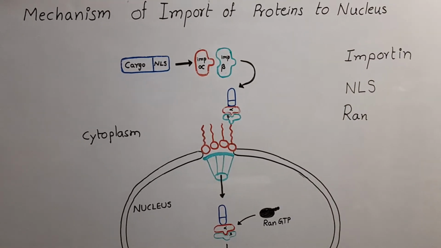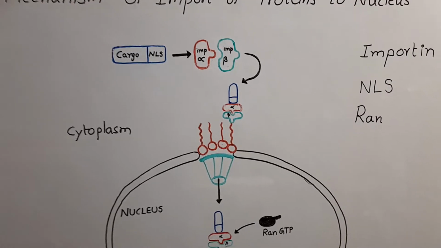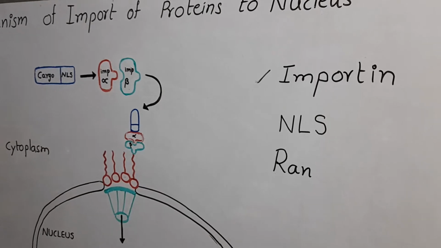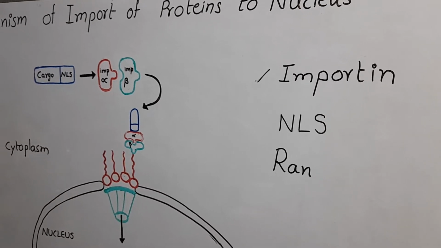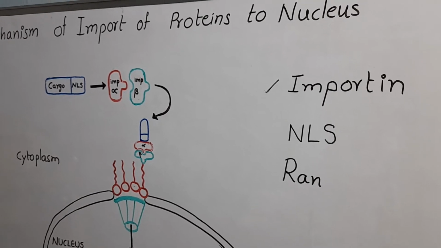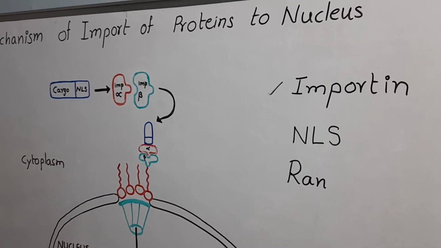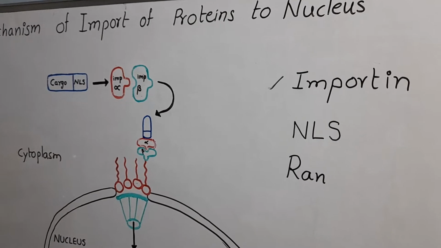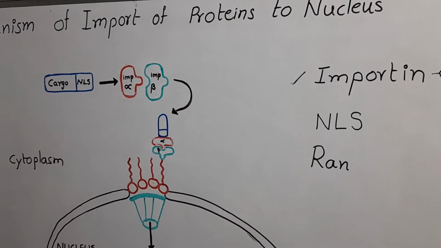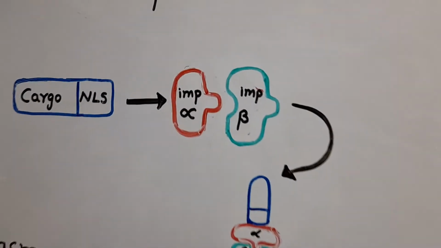Before discussing the import of proteins, we have to discuss importins, nuclear localization signal, and RAN. Importin is a type of karyopherin. It transports protein molecules from the cell's cytoplasm to the nucleus. Importin has two subunits, importin alpha and importin beta.